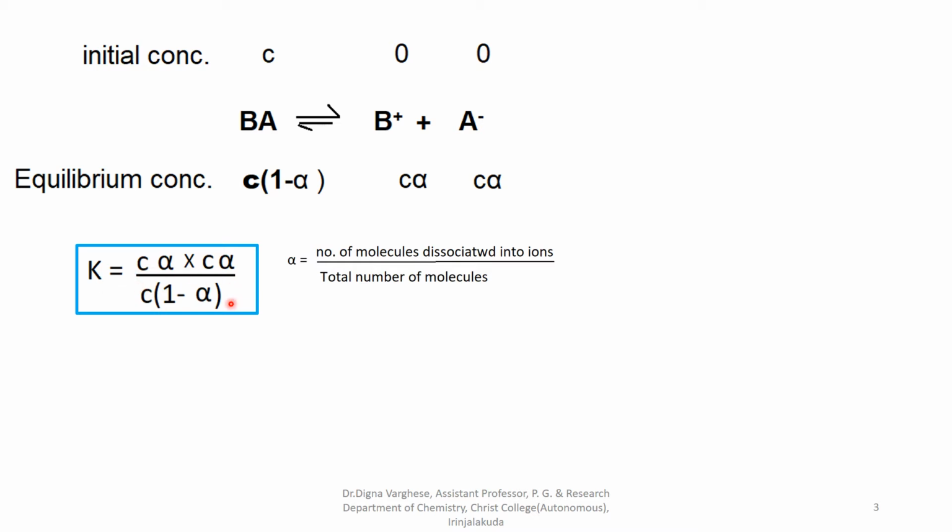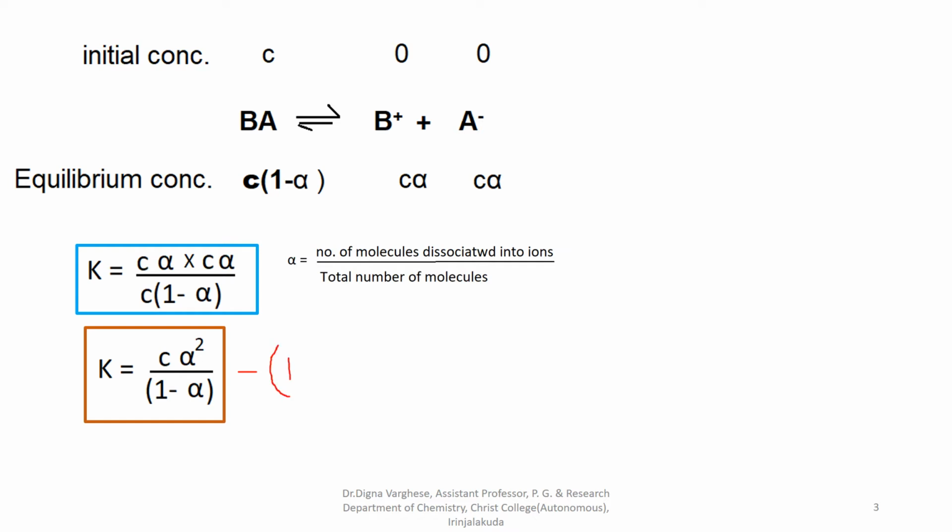Then we can write K is equal to C alpha square divided by 1 minus alpha. This shows the variation of the degree of dissociation of an electrolyte with concentration C. This is the mathematical representation of Oswald's dilution law, equation number 1, for a binary electrolyte of the type BA.